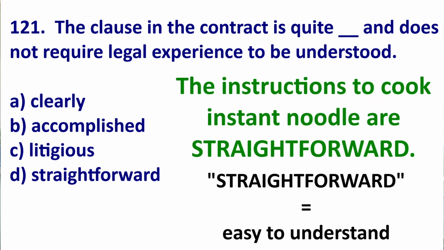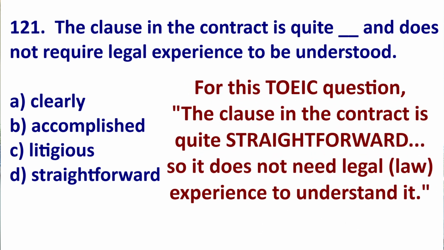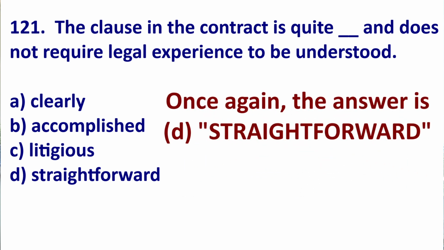Or the instructions to cook instant noodle are straightforward. So an adjective. So for this TOEIC question, we can see the clause in the contract is quite straightforward, so easy to understand. So it does not require legal experience to understand it. Okay, so once again, the answer is D.